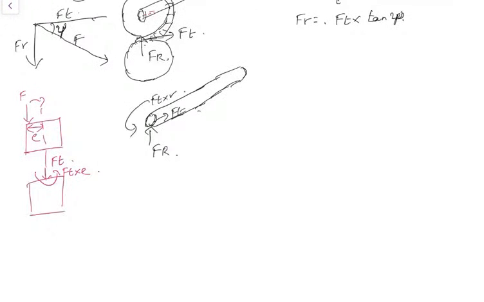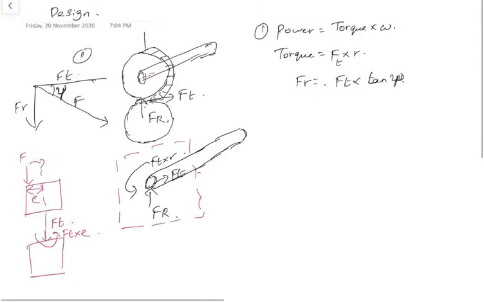Ft into R. So for a shaft, there are different kinds of loading acting on the shaft, right? There is not a single load. A shaft contains not a single gear. There are multiple gears as well. So a single shaft has multiple gears.